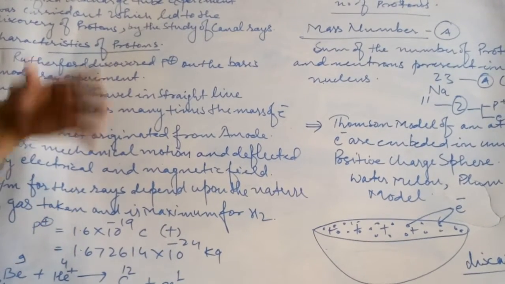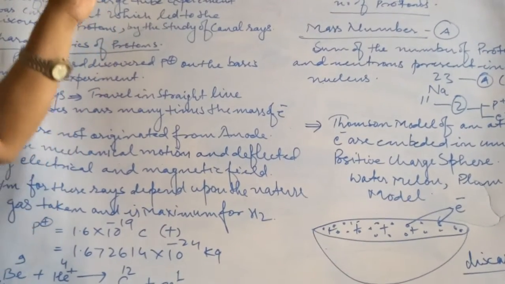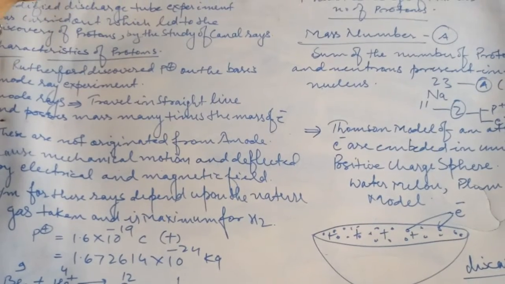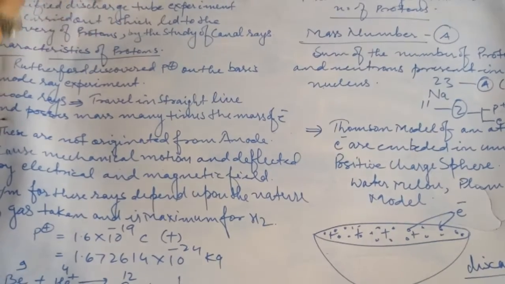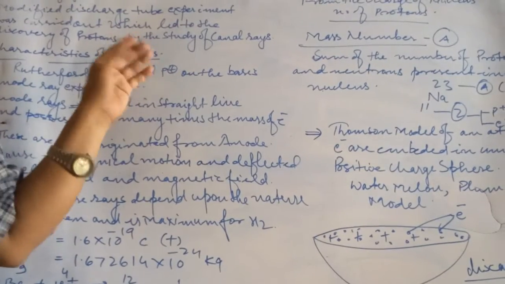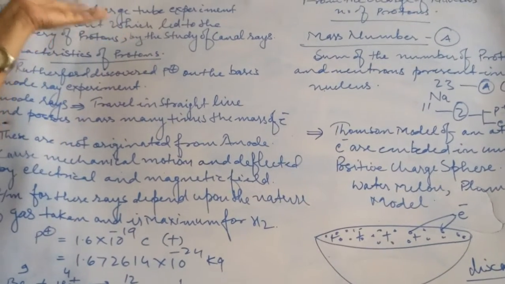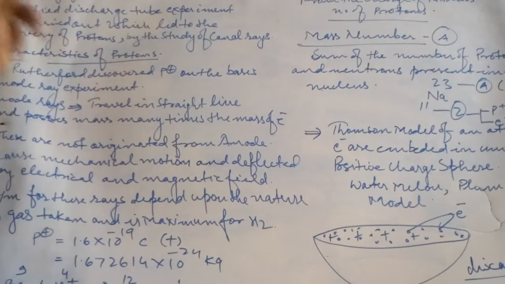Children, so the electron, proton and neutron, 3 fundamental particles, were discovered by J.J. Thomson, Goldstein, Lord Rutherford and Chadwick.